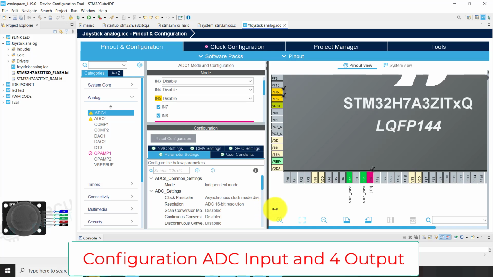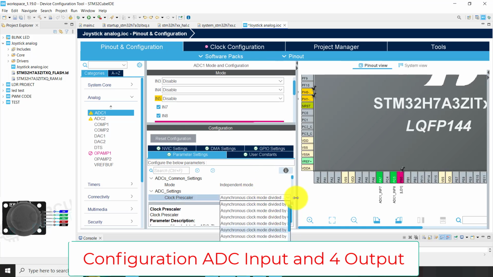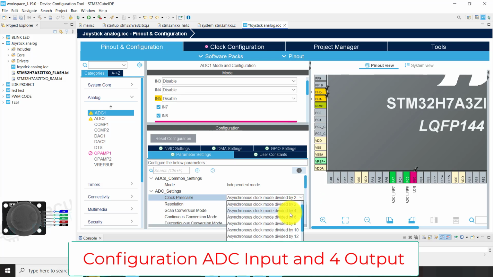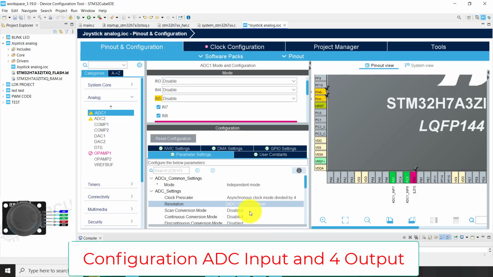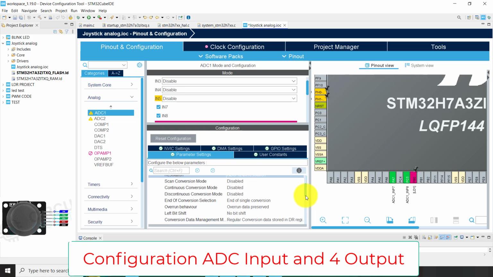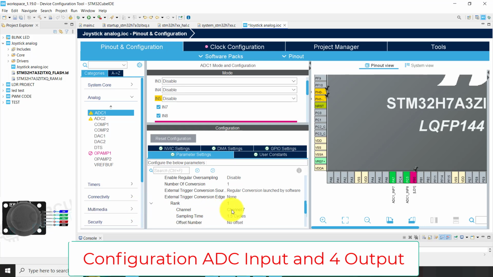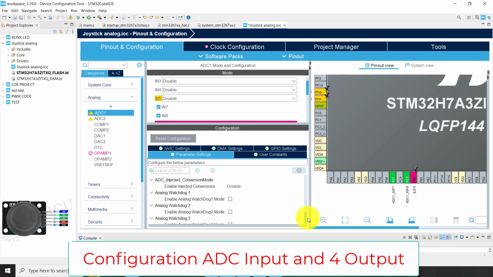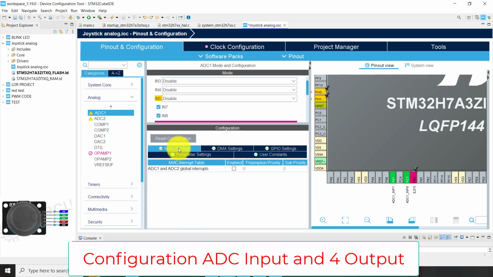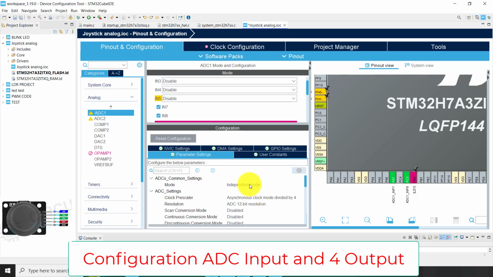Okay, after that we make all the necessary configuration. We'll arrange the clock divided by 4 and resolution 12. We can go for 16 bits, but in this video we are talking only about 12 bits. So we arrange the ranks. In the ranks you have 2 channels. Okay, we have channel number 7 and channel number 8. So channel number 7 for PA7 and channel number 8 for PC5. And after that we enable everything.